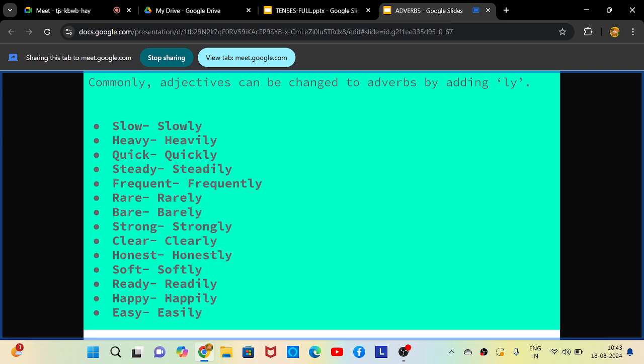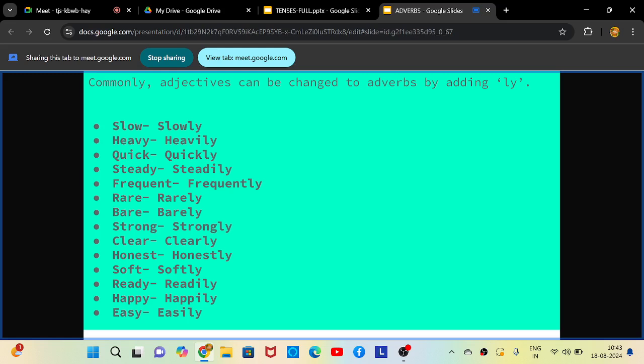So we have a list here. Slow, slowly. Slow is an adjective, and from that you get the adverb slowly by adding ly. Heavy, heavily. Quick, quickly. Steady, steadily.